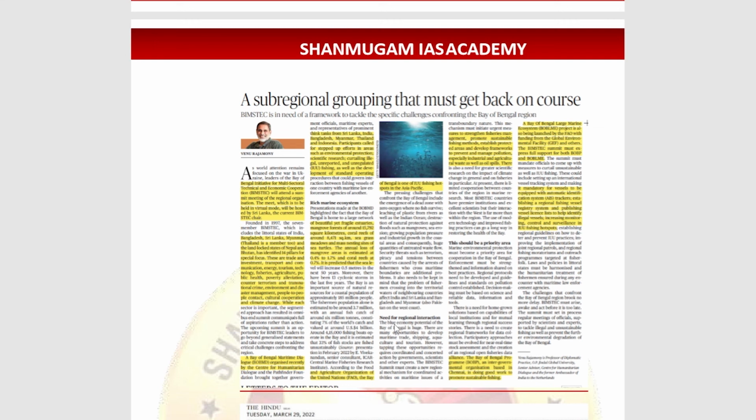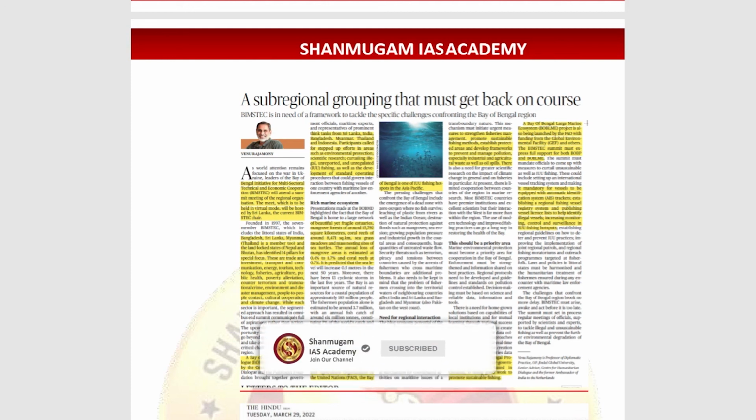That is, all the nations should jointly patrol the Bay of Bengal region, to promote fishing moratoriums and also programs targeted at fisheries folk. And the main challenge involved here is to confront the Bay of Bengal region's problems. BIMSTEC must arise, awake and act before it is too late. The summit must set in motion a process of regular meetings of officials, and we need to tackle this illegal and unsustainable fishing in the region to protect the environment from degradation, that is, to help stop the degradation of the Bay of Bengal region.